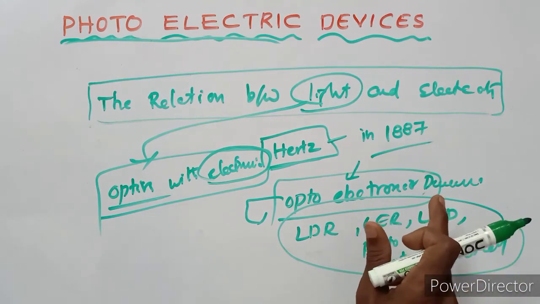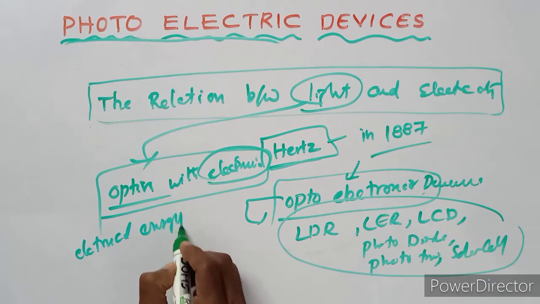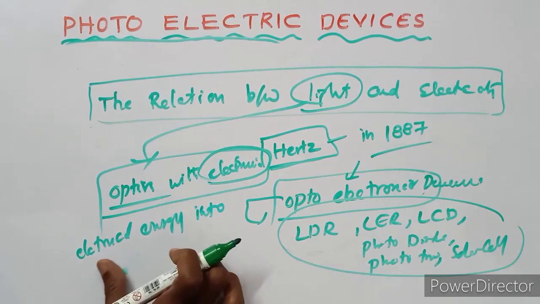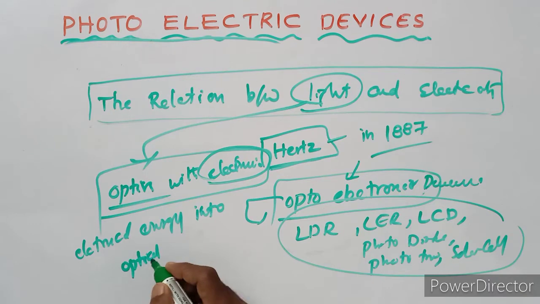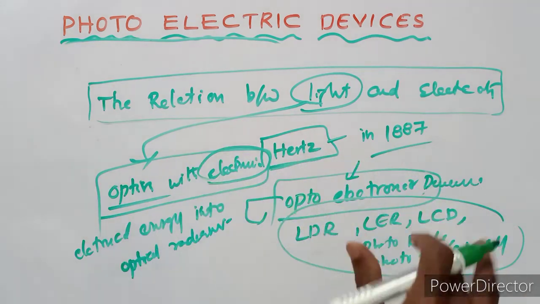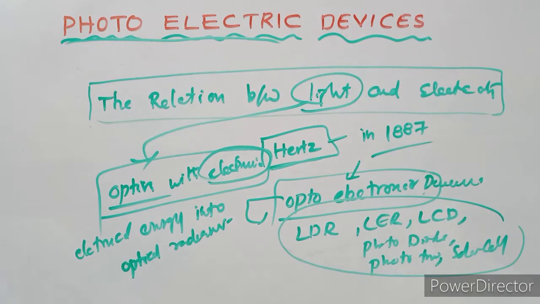Devices that convert electrical energy into optical radiation are known as emitters, such as LED, diode, laser. Devices that convert optical radiation into electrical energy, such as photovoltaic cell, solar cell, these are all photoelectric devices.